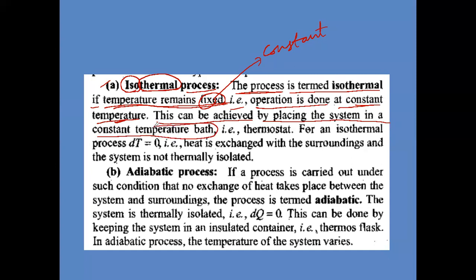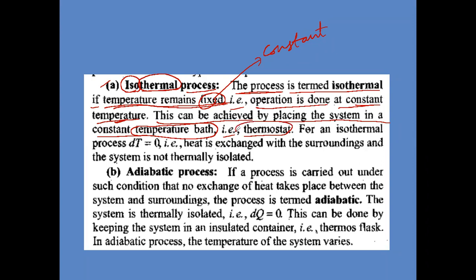Bath means it may be any container in which the temperature is maintained at a fixed temperature. So in the constant temperature bath, we place the system. Then the system will be at constant temperature, and the process is called isothermal process.